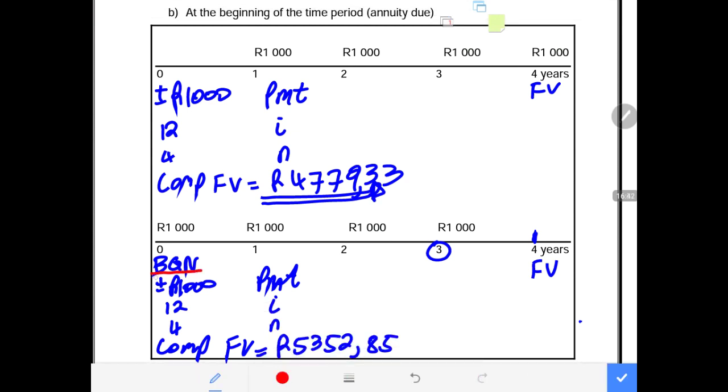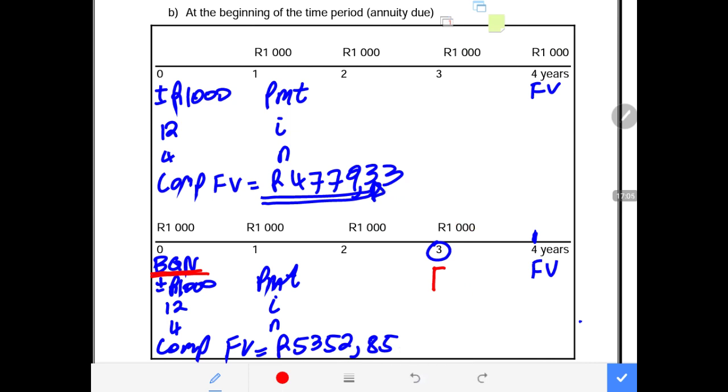So now make sure that you put BGN. Remember, only if the future value is at the end of the term, not on the last beginning of the period payment. If we're required to calculate the future value here, then we wouldn't put the BGN function. Therefore, now we'll get to the same future value as we did previously.